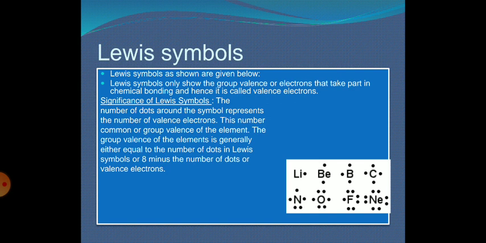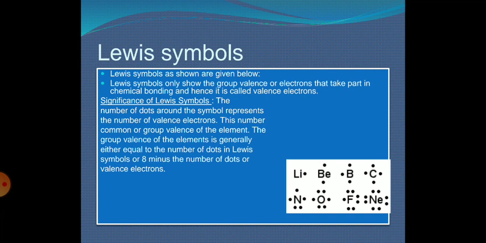The number of dots around the symbol represents the number of valence electrons. The group valence of an element is generally either equal to the number of dots in the Lewis symbol or 8 minus the number of dots or valence electrons.